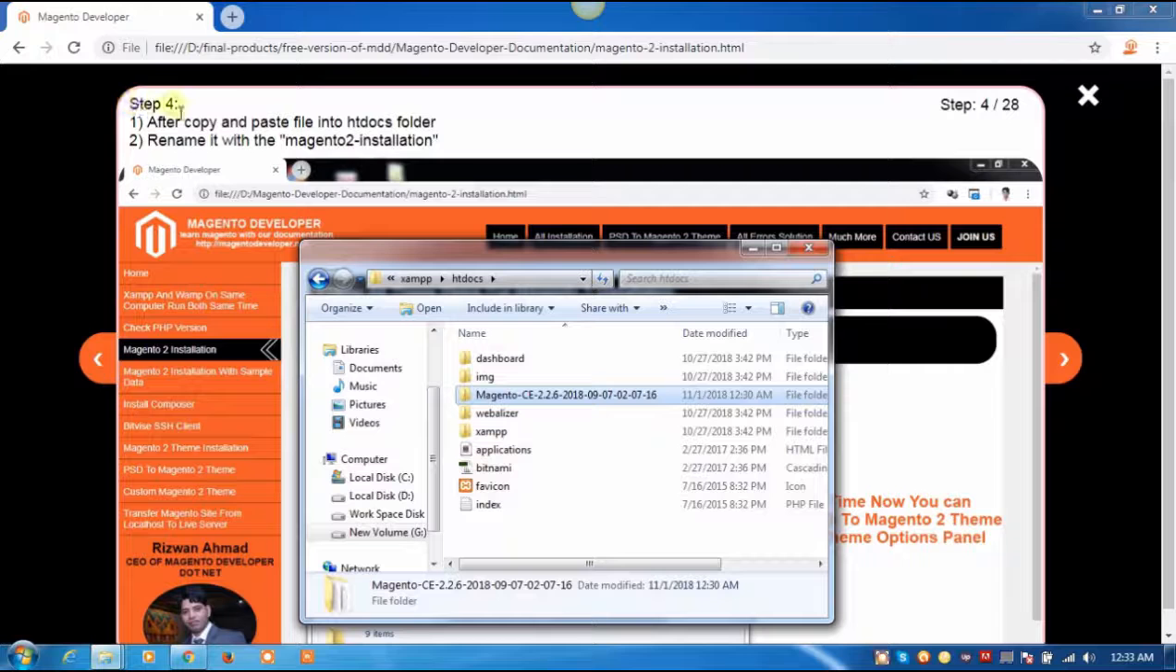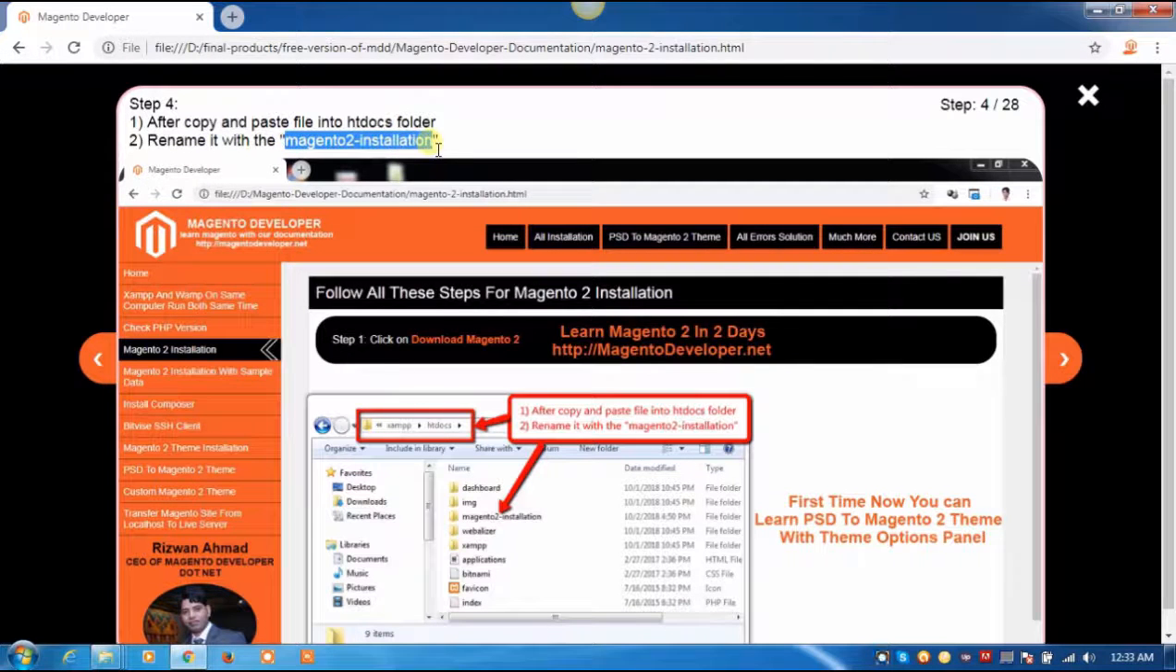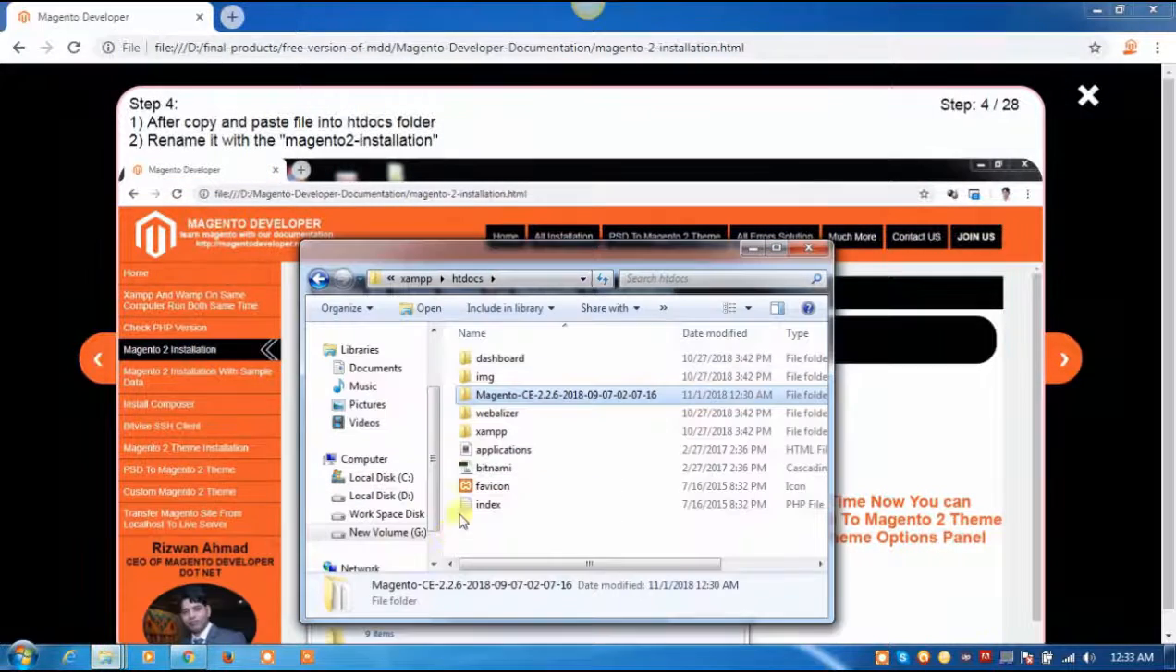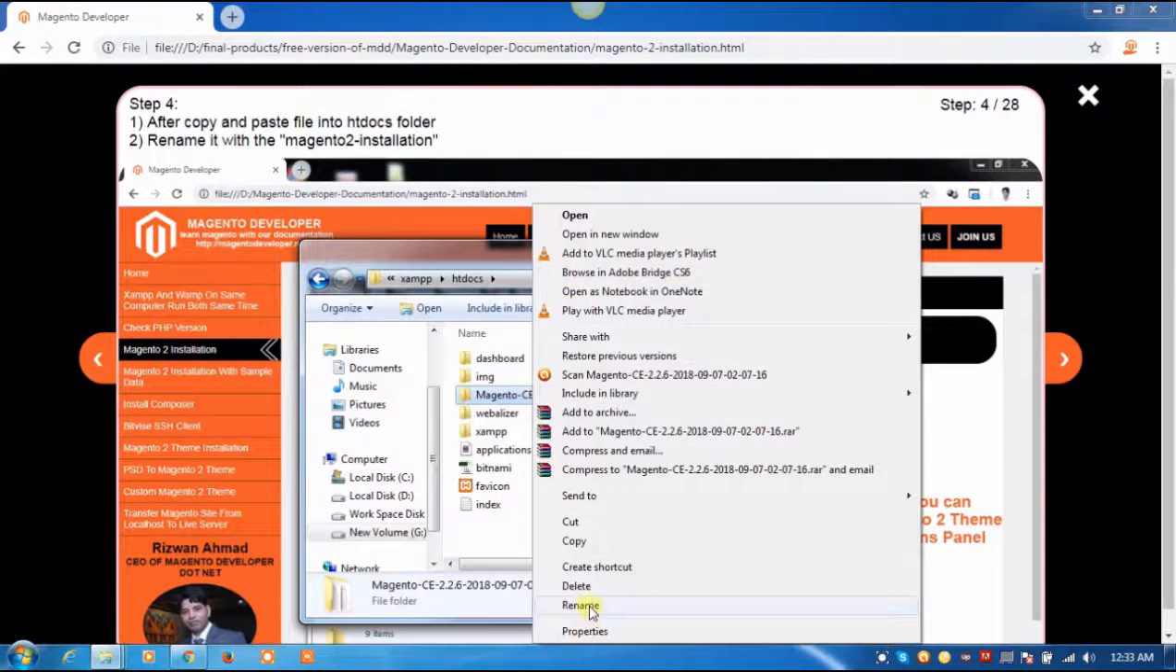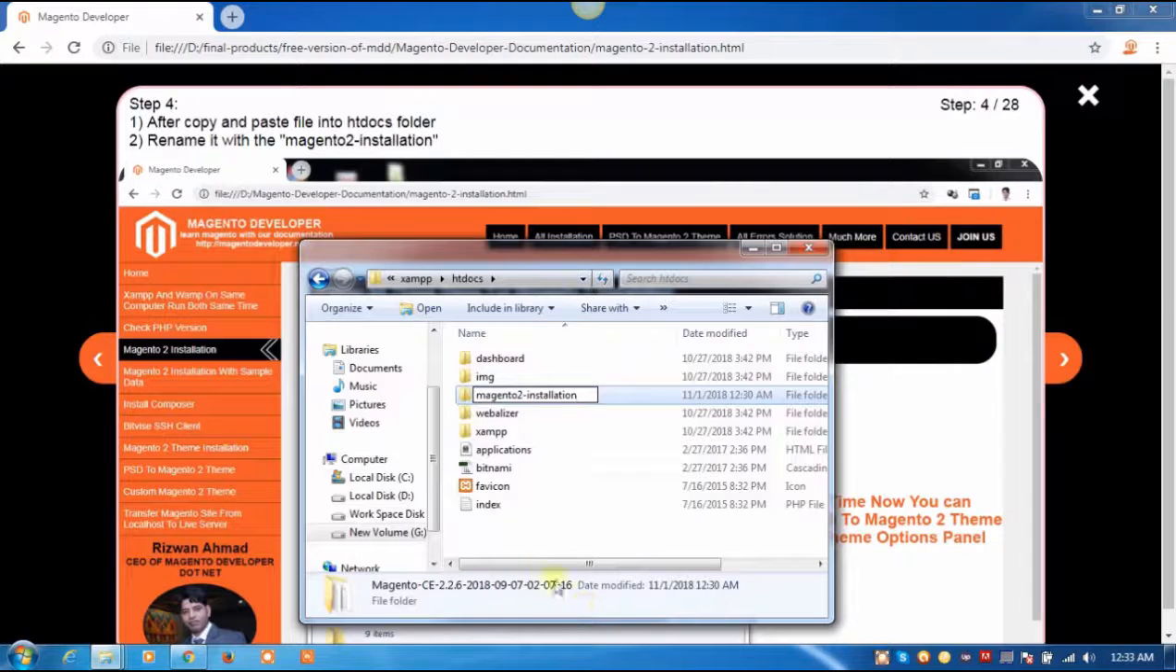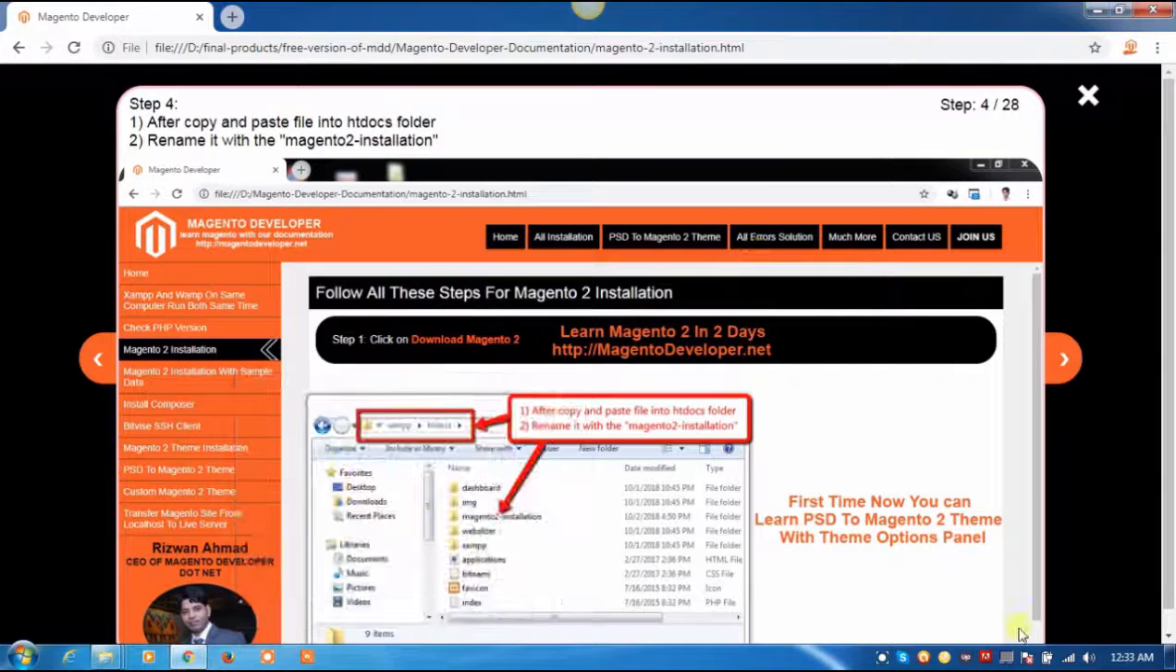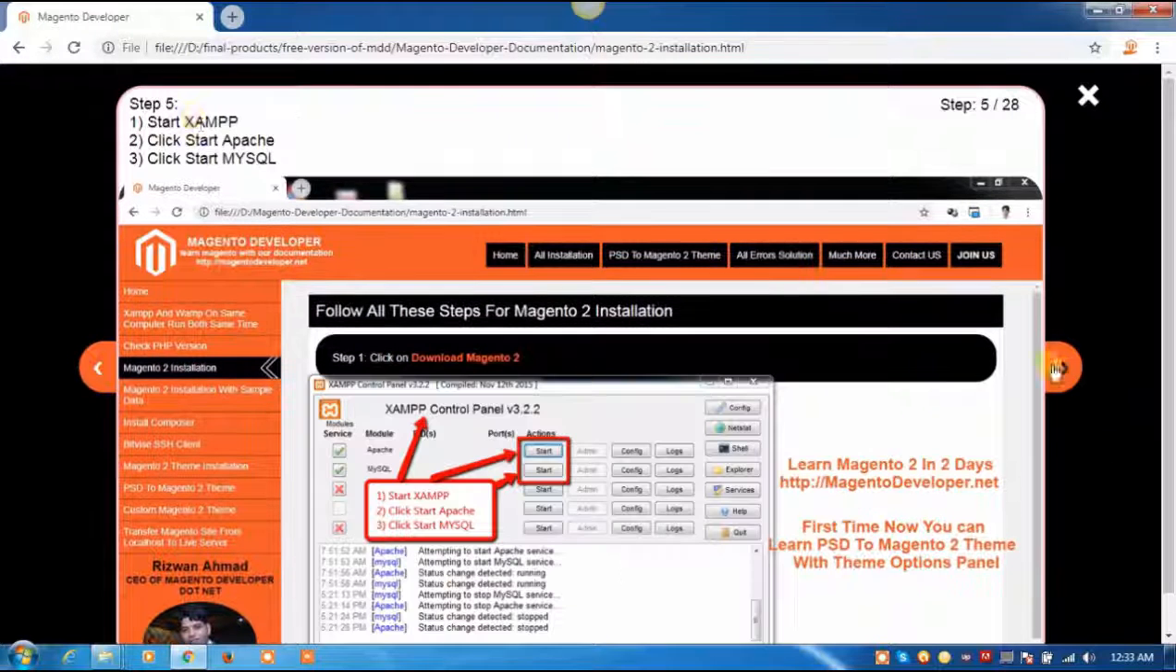Step 4. After copying and pasting the file into the htdocs folder, rename it to Magento 2-installation. Rename this folder to Magento 2-installation. Click on next step of the documentation.